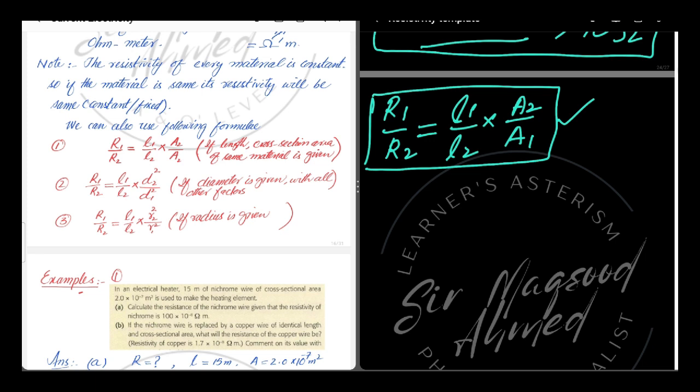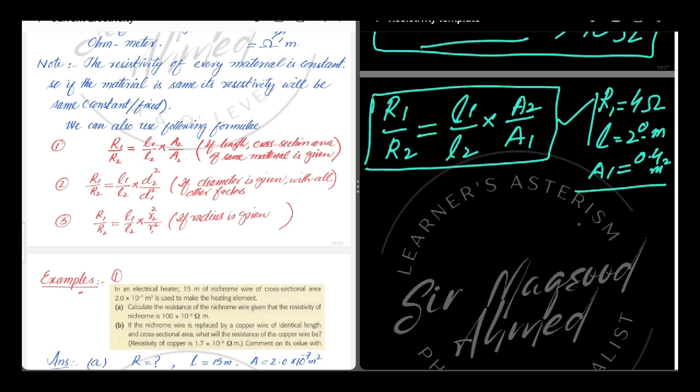Let's see what would be our answer. In the previous example we have solved, initial resistance is 4 ohm, initial length is 2 meter, and initial cross section area is 0.4 meter square.